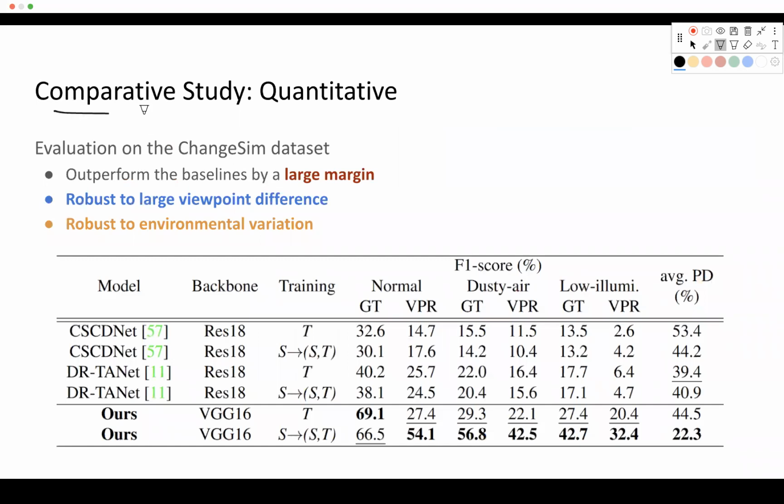And these are comparative study results. Our method is robust to large viewpoint difference and robust to environment variations. Thus, our method outperforms the baselines by a large margin, like this.